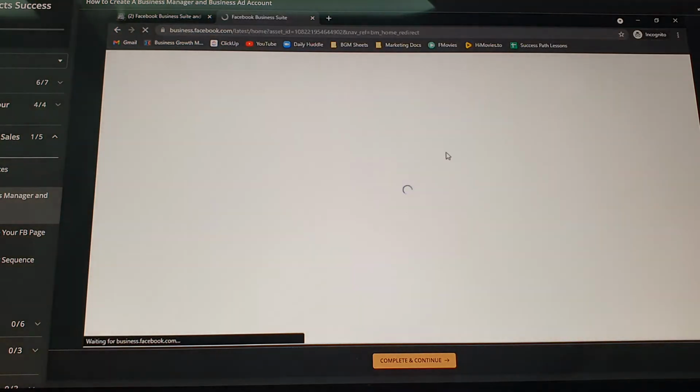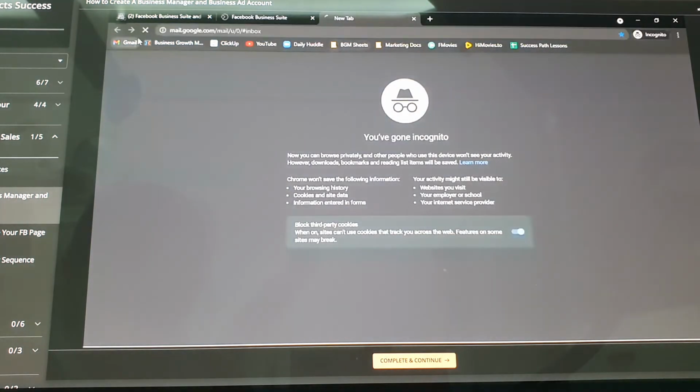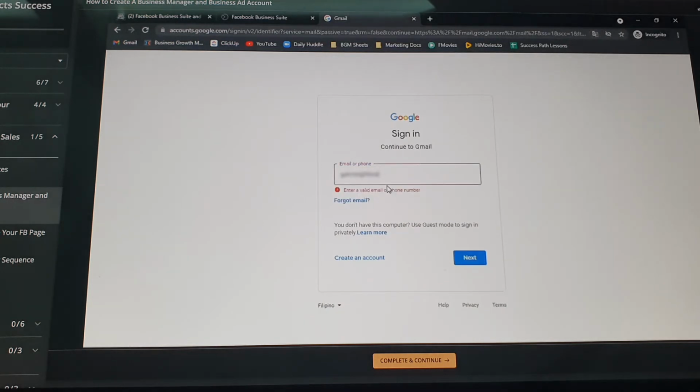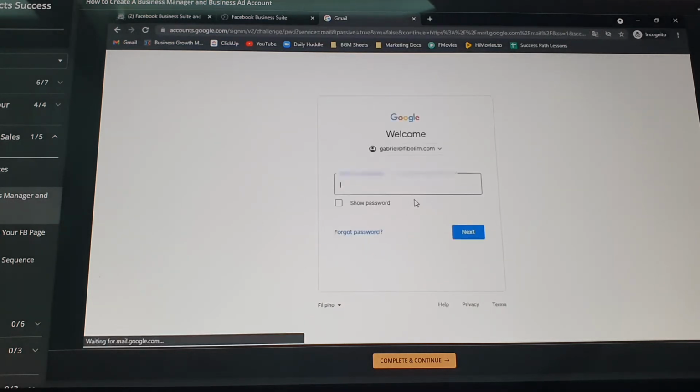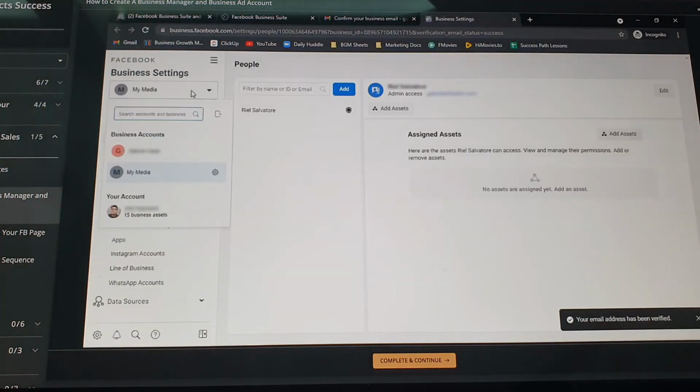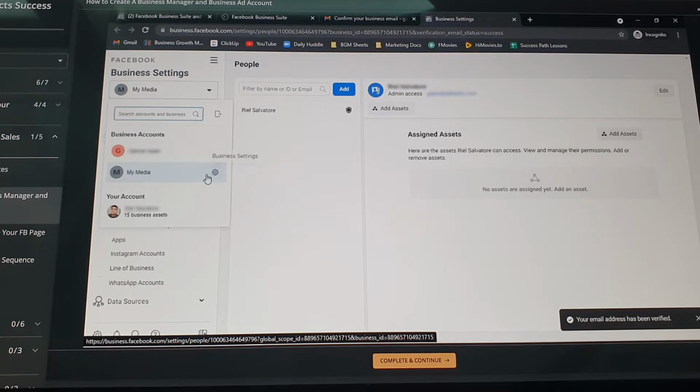So let me see here, done. And then see it here on Gmail. So you can use any type of email you have, Gmail or Yahoo, depends on you. So let me see. Ayan, now confirm your business email. I got it. So yun, let's confirm it. And then yun, as you see, ito yung first one na business manager, and this is my second business manager. I created this just for this tutorial for you. So that's how you do it.